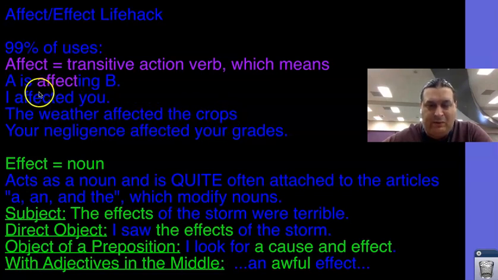The weather affected the crops. Weather is the subject. Affecting is the verb. Crops is what is being affected. Your negligence affected your grades. Negligence is the subject, affected is the verb. What's being affected? Your grades.